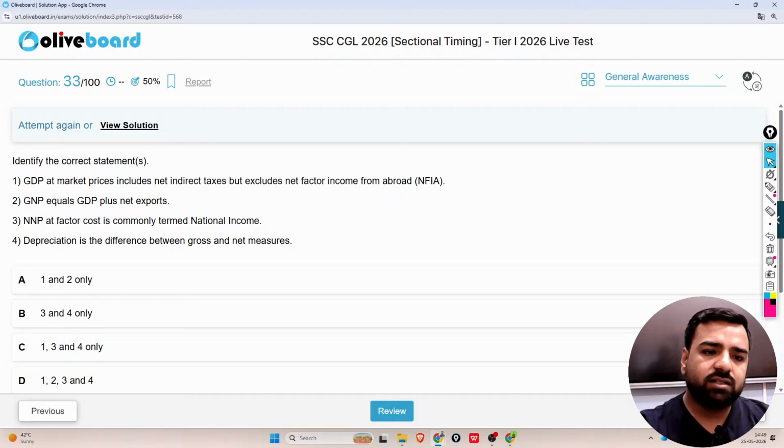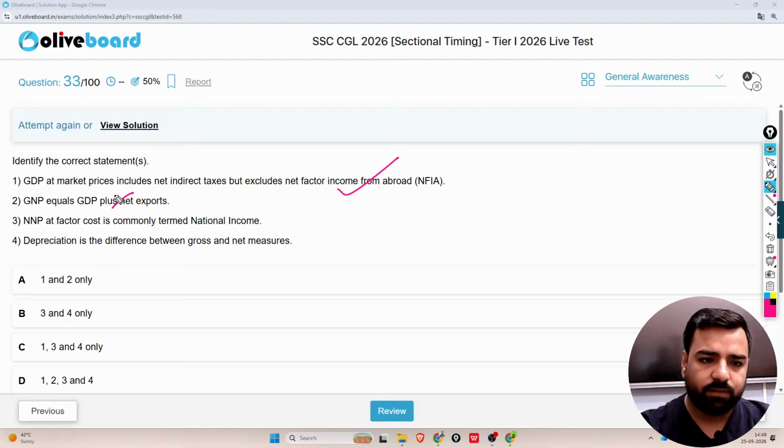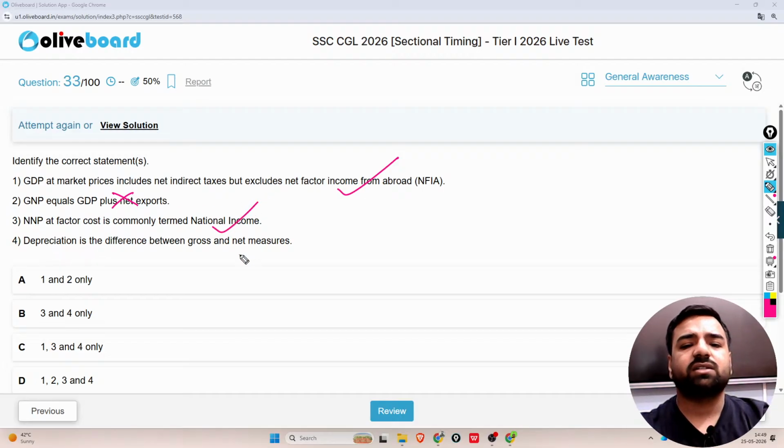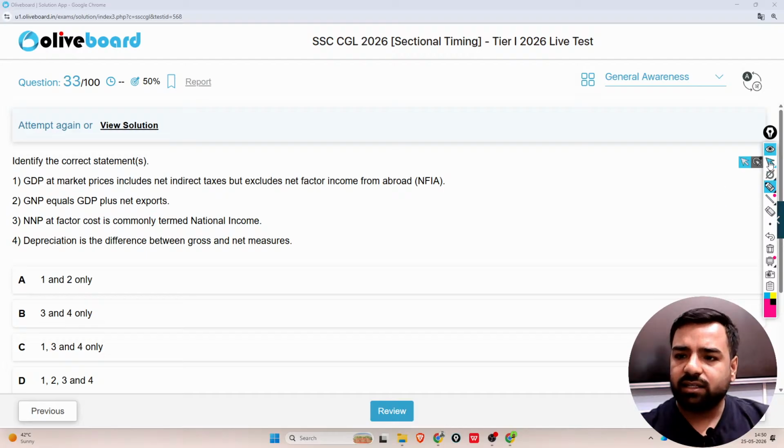Fine. Next. So you have to find the correct statement here. The first one is, GDP at market prices includes net indirect taxes but excludes net factor income from abroad. That's correct. The second one is, GNP equals GDP plus net exports. Guys, is it correct? No, that's wrong. Third, NNP at factor cost is commonly termed national income. That's correct. And fourth, depreciation is the difference between the gross and the net measures. So guys, here first, third and fourth are correct. So option number C will be the correct answer. And yeah, more about it.